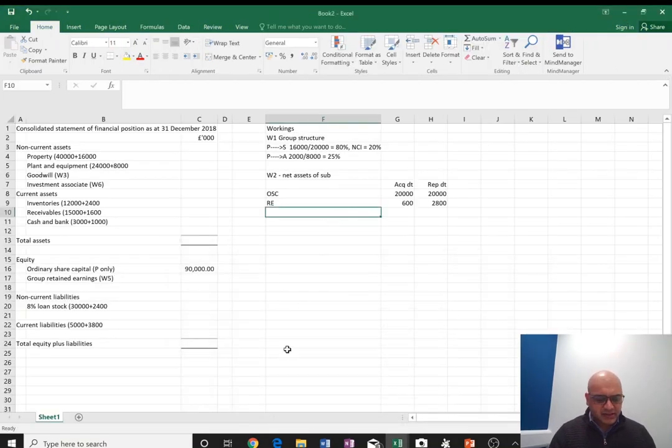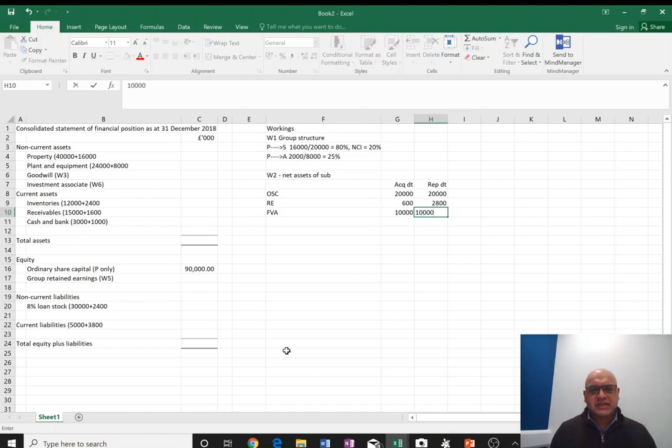So let's do the FVA, fair value adjustment. This is the acquisition date going up by 10,000 and the reporting date going up by 10,000. And the same 10,000 will be added to the piece of land which is sitting in the property. You can call it FVA as well. So we have done both sides of the double entry.